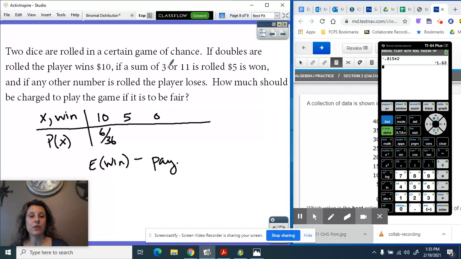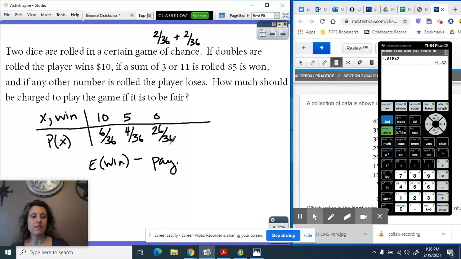A sum of 3 or 11. A sum of 3, we get a 1 and a 2, or a 2 and a 1. So there's 2 chances out of 36 to get a 3. Similarly, there's a 5 and a 6, or a 6 and a 5 to get a sum of 11. So that's 4 chances out of 36. We've used 10 chances, so that means there's 26 out of 36 left to lose.